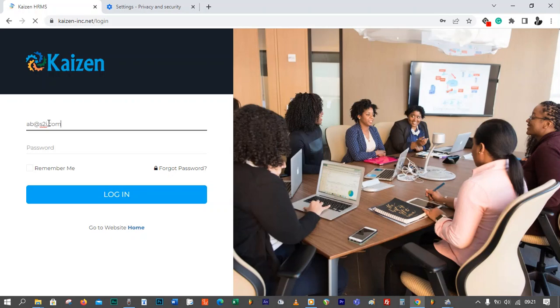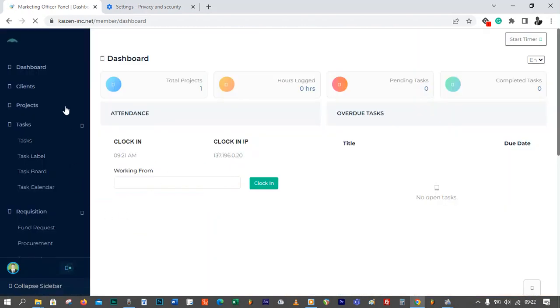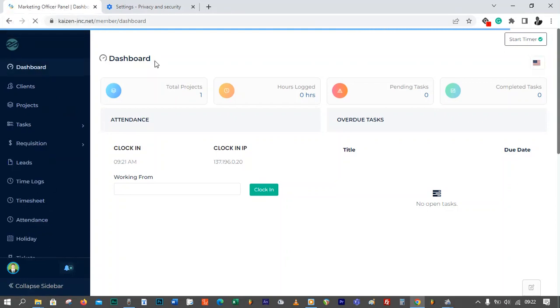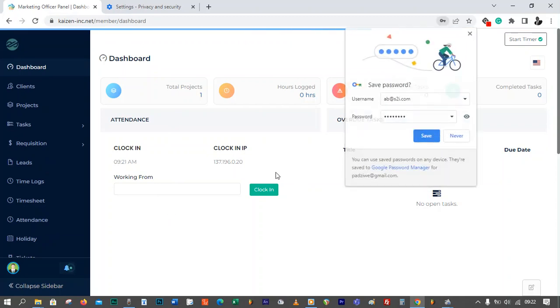s2i.com, I think that's the email, I think, for one of the members under the new role. I hope it works. Oh yes, it is there. So this one, as you can see, they have logged in here, but automatically it tells them that they have logged in as the marketing officer. So it shows you the title or the role under which you have been assigned.